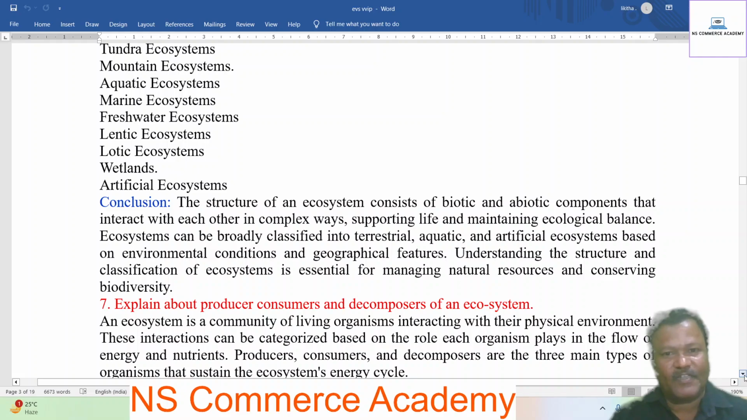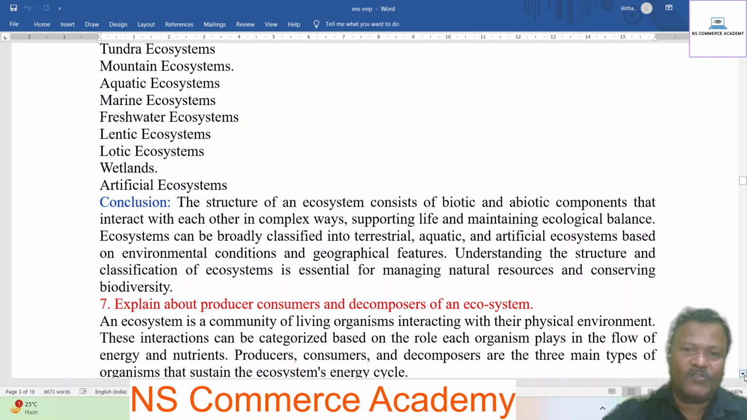Conclusion: the structure of an ecosystem consists of biotic and abiotic components that interact with each other in complex ways, supporting life and maintaining ecological balance. Ecosystems can be broadly classified into terrestrial, aquatic, and artificial ecosystems based on environmental conditions and geographical features. Understanding the structure and classification of ecosystems is essential for managing natural resources and conserving biodiversity.